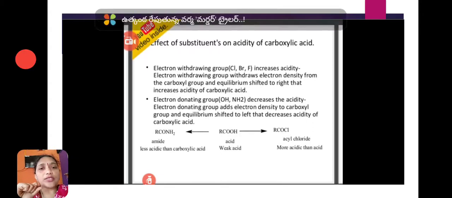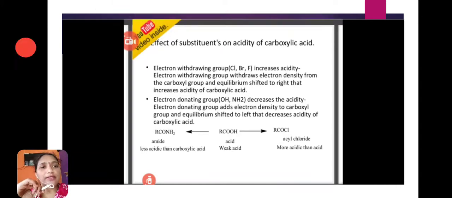Here is how the substituents affect the acidic nature of carboxylic acids. For example, when electron withdrawing groups are present, they attract the electrons from the carboxyl group. That's why the oxygen-hydrogen bond will weaken, and it can easily break down.